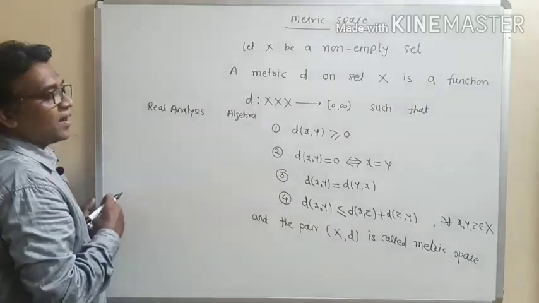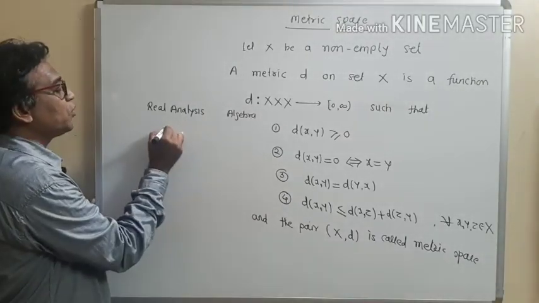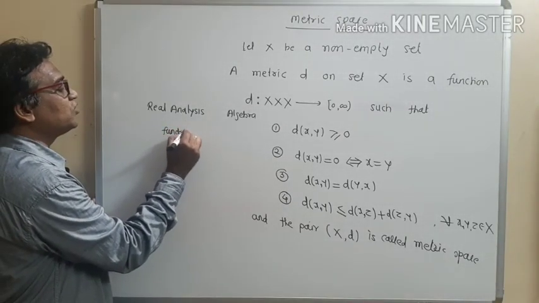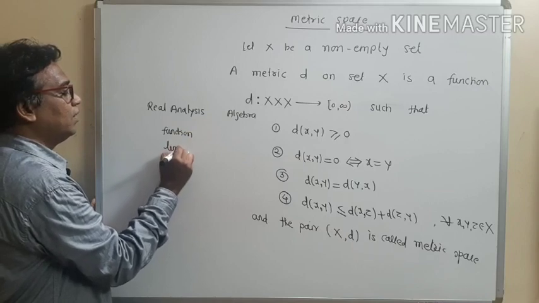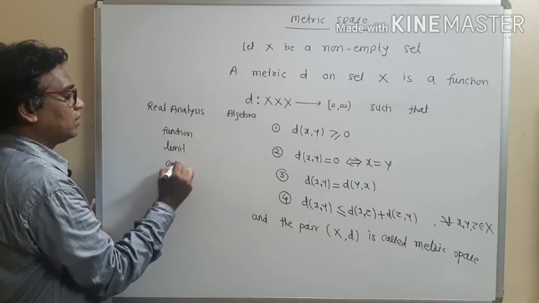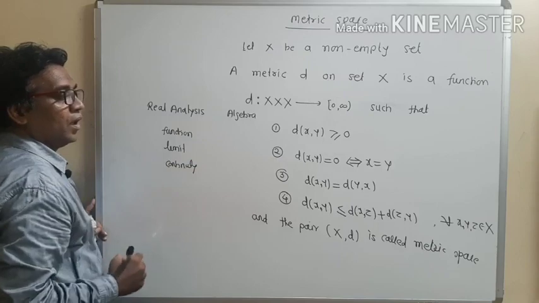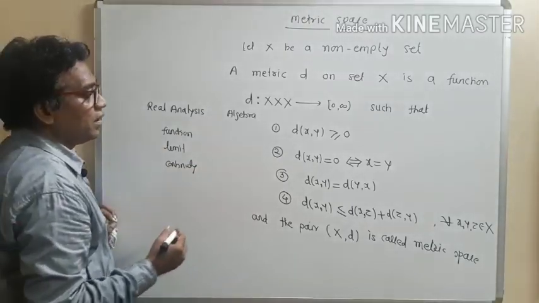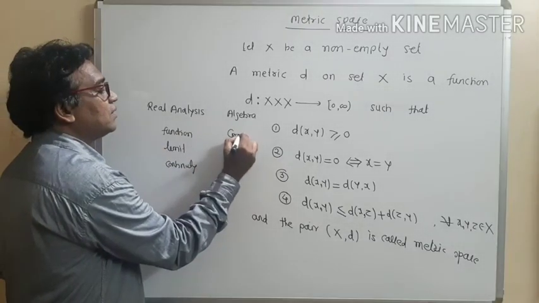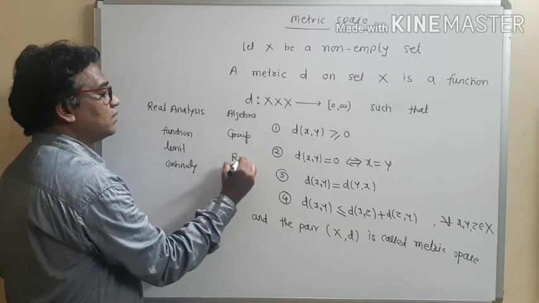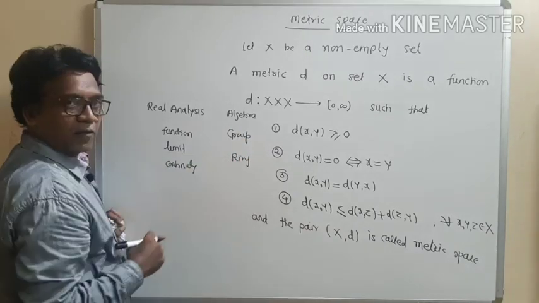In real analysis, we have seen some topics such as function, limit or continuity. And in algebra, we have seen group, rings, etc.